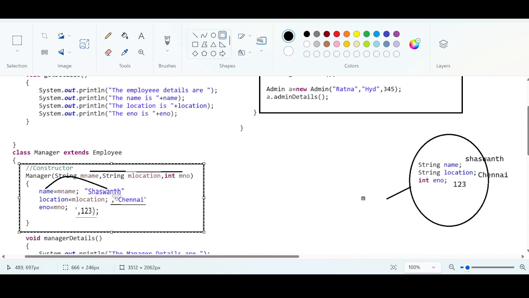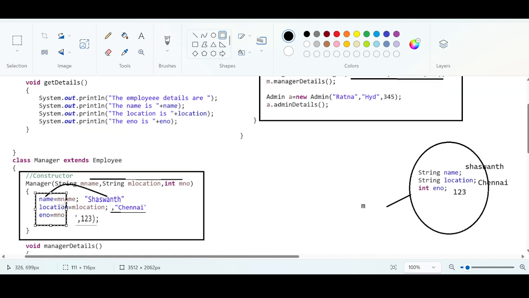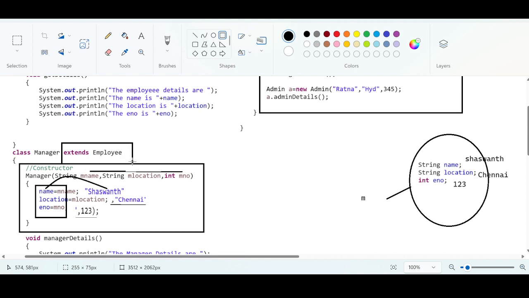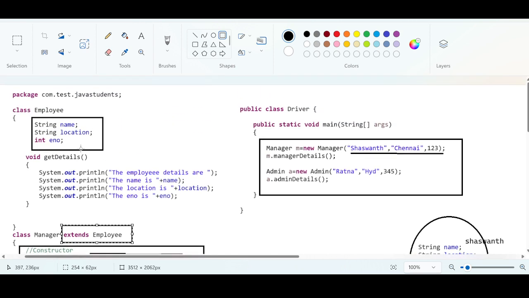We are trying to set these values to variables that are available in the parent class, because name, location, and employee number are part of the parent class. By using this extends keyword, these values assigned in the manager class are getting transferred to the variables in the parent class. We are just reusing these fields, just utilizing them without even defining them.